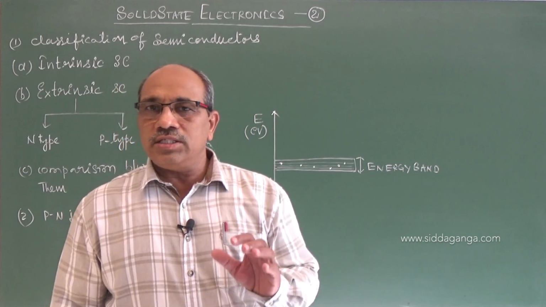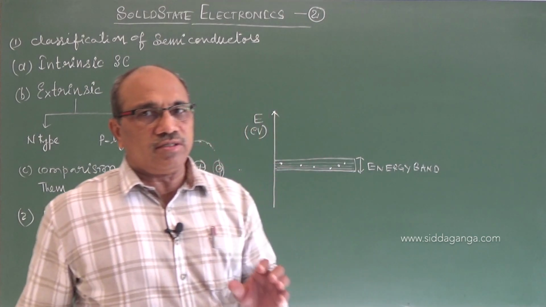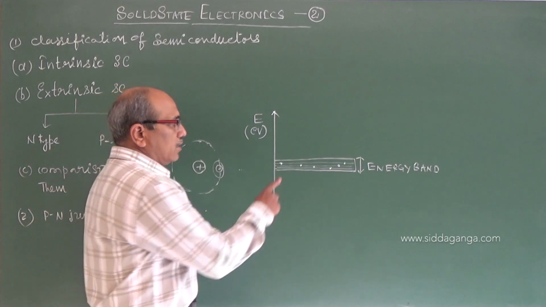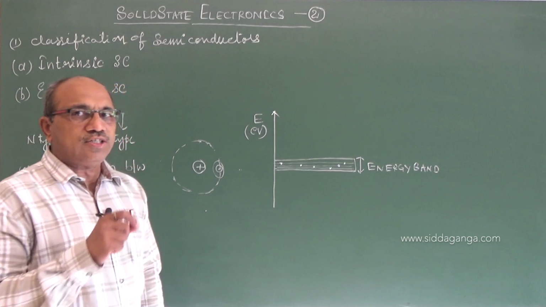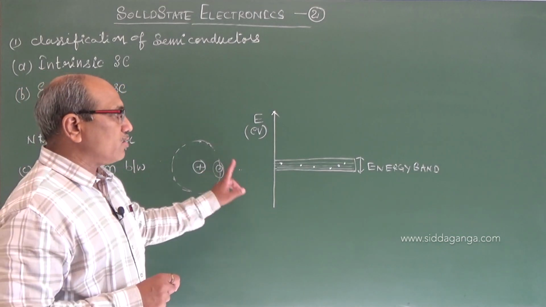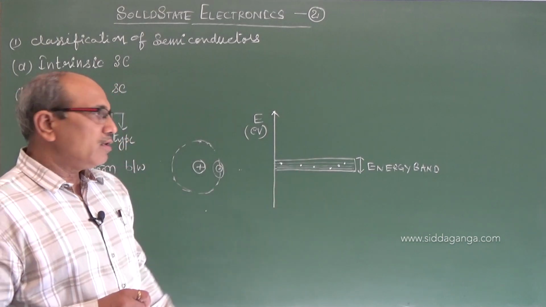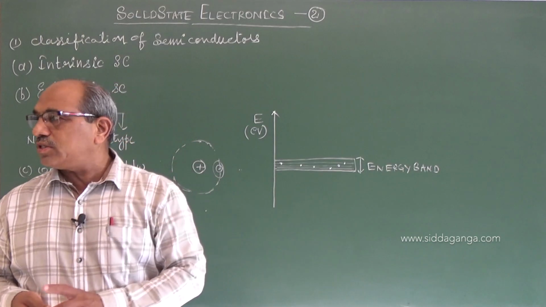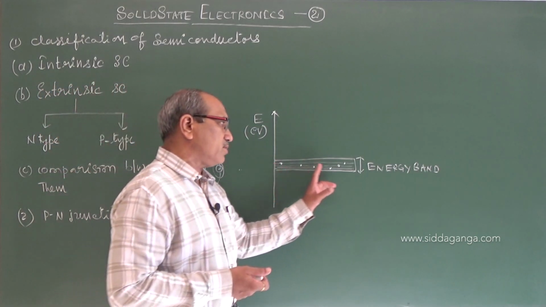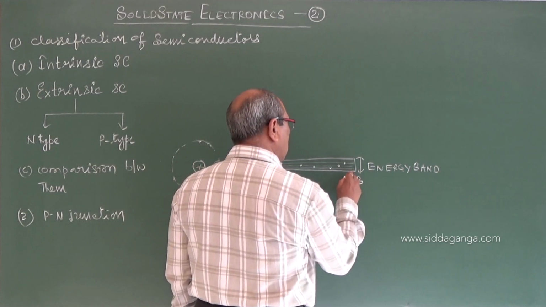The easily available electrons from the atom are the valence electrons, with minimum energy, bound to the atom, and they can have a range of energies in the solid, which is called a valence band. The valence band is the range of energies that valence electrons in a semiconductor can possess. These electrons are bound electrons.